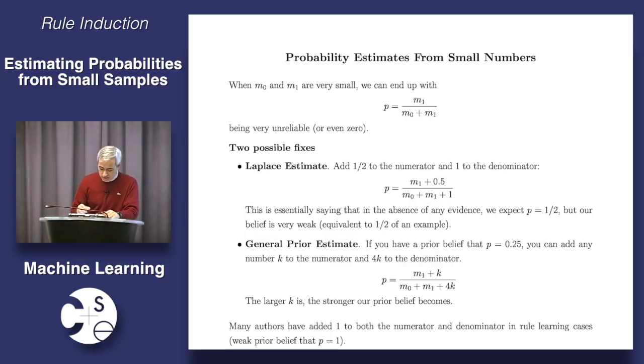So let's see, this is my estimate of the accuracy, right? P is the probability of the example being true. M1 is the number of true examples covered by the rule. M0 is the number of false examples. And P is just M1 over M0 plus M1, right? Clearly this becomes very unreliable when M1 and M0 are small, okay? So how might we fix this? Any ideas? You're allowed to read the slide. Just say it in your own words.